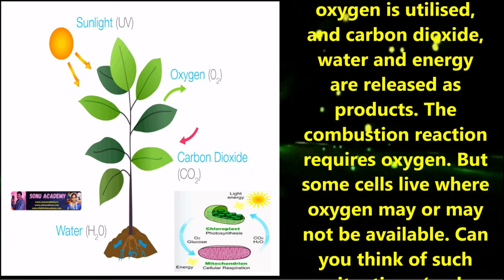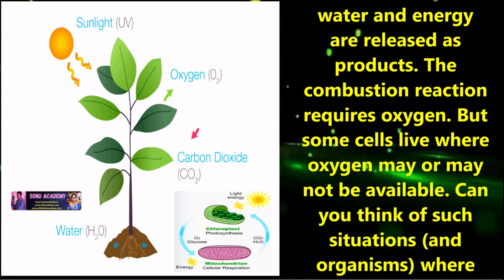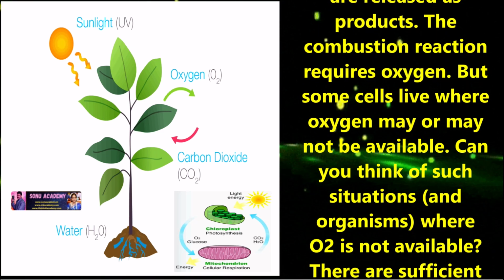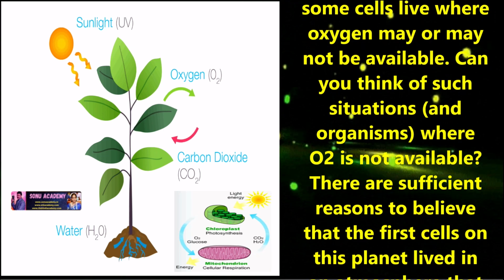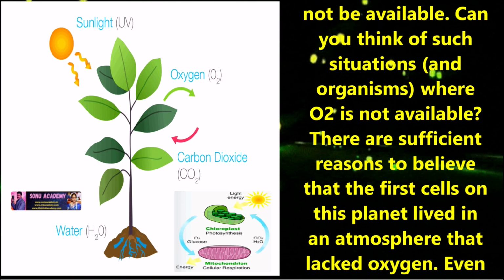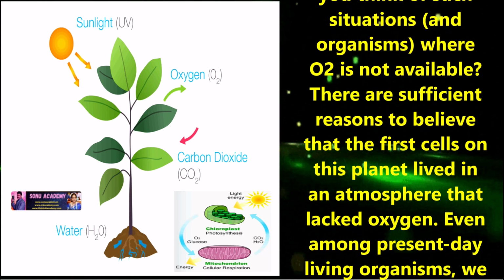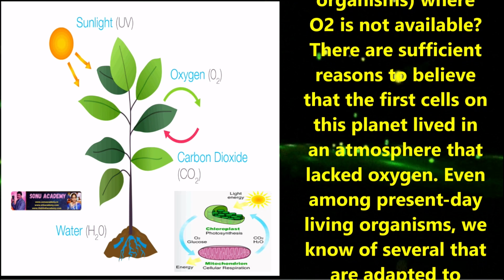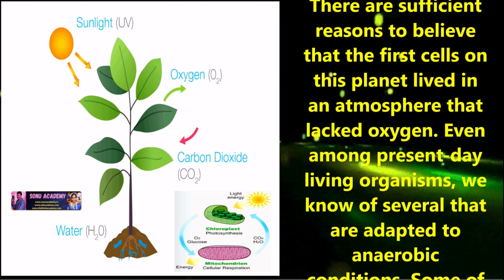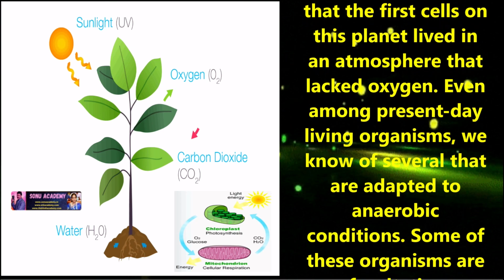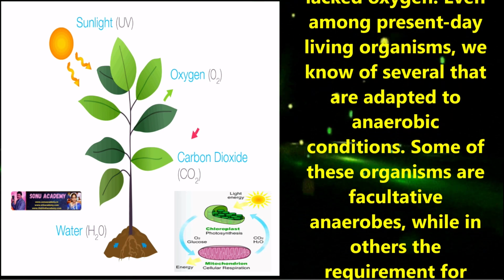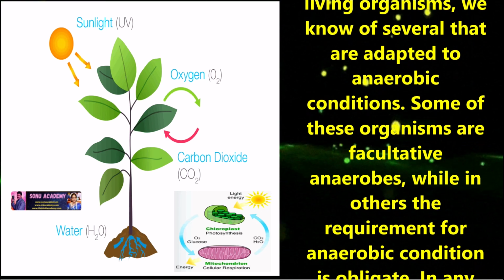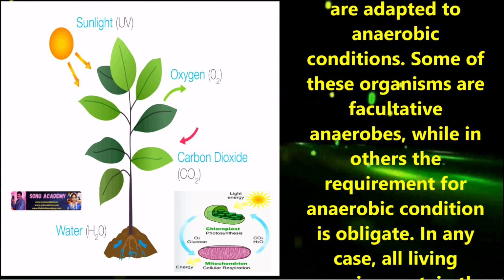Complete combustion requires oxygen, but some cells live where oxygen may or may not be available. Can you think of such situations where oxygen is not available? There are sufficient reasons to believe that the first cell on this planet lived in an atmosphere that lacked oxygen. Even among present day living organisms, we know of several that are adapted to anaerobic conditions.